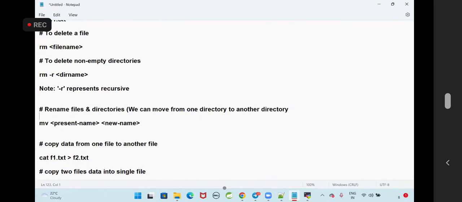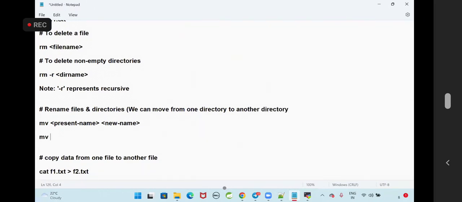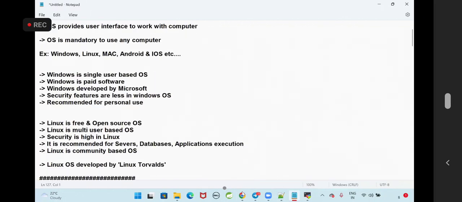If you want to do that, mv, source directory, and then the target directory. If you give the present name and a new name, the file will be renamed to the new name. If you give a source directory and a target directory, the files from this location will move to that location. All good? Perfect.